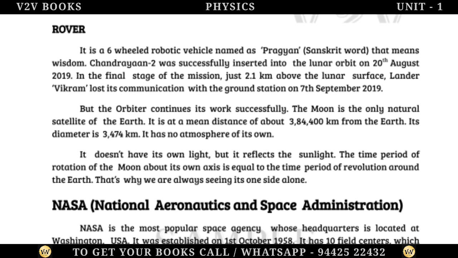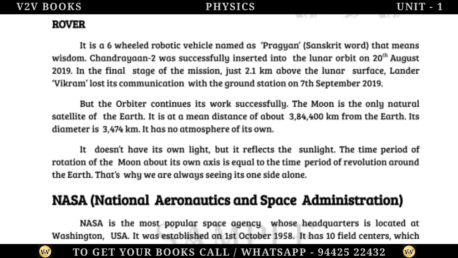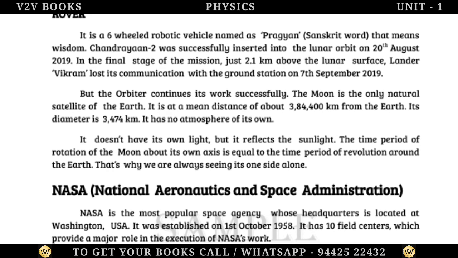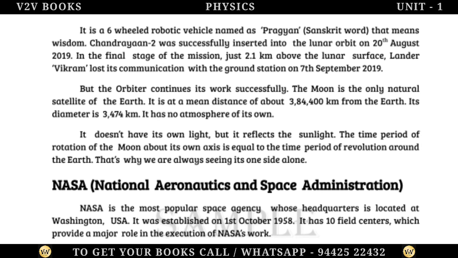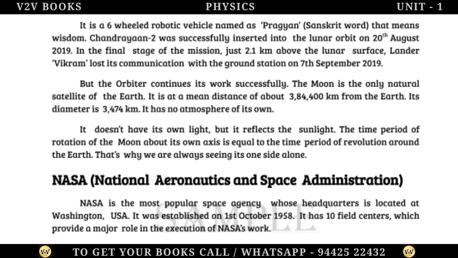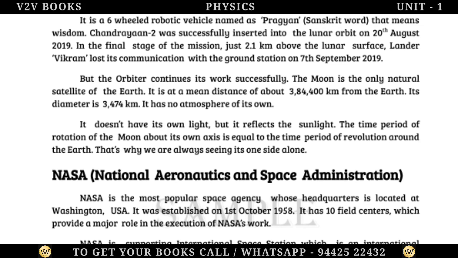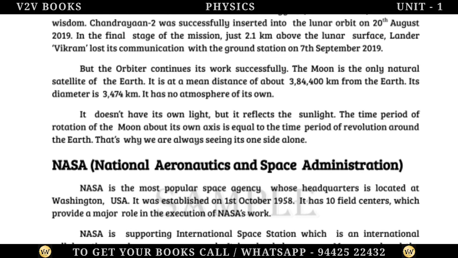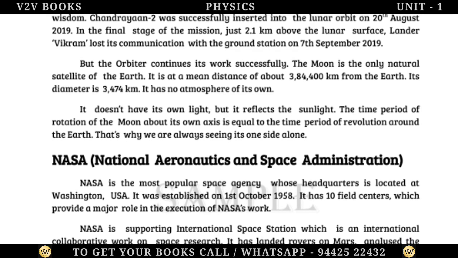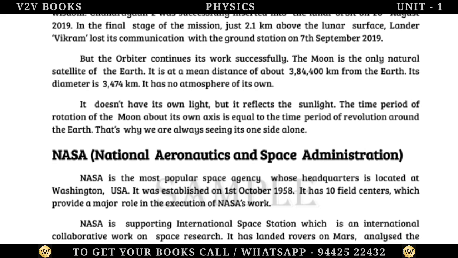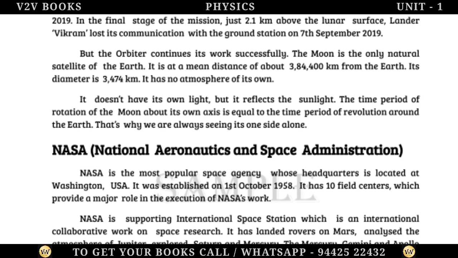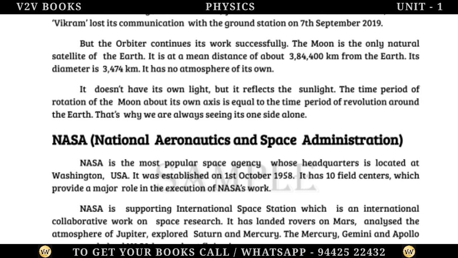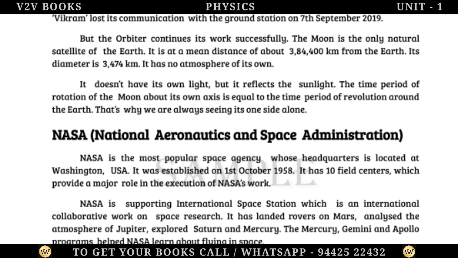The Moon is the only natural satellite of the Earth. It is at a mean distance of about 384,400 kilometers from the Earth. Its diameter is 3,474 kilometers. It has no atmosphere of its own. It doesn't have its own light, but it reflects the sunlight. The time period of rotation of the Moon about its own axis is equal to the time period of revolution around the Earth. That's why we always see only one side of it.